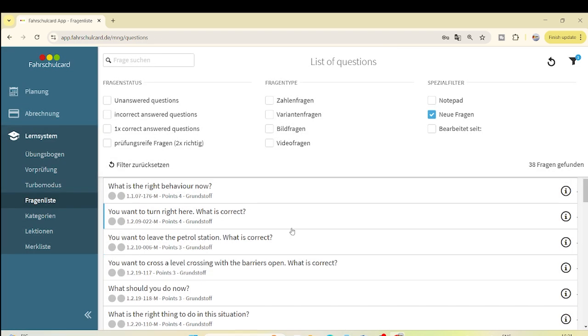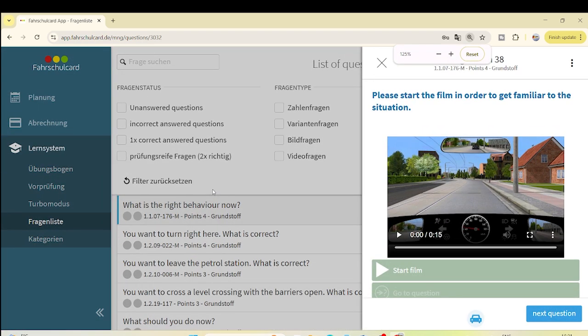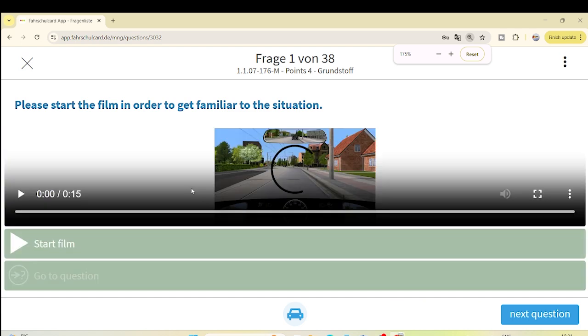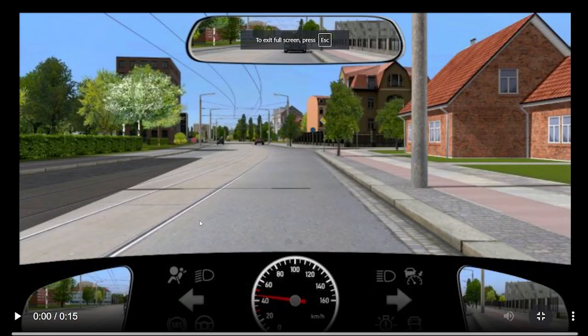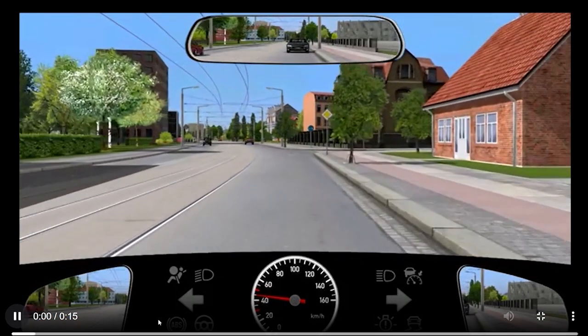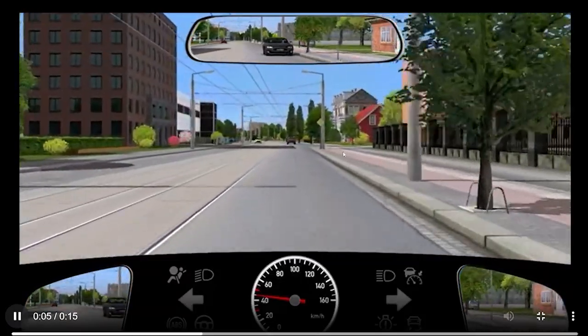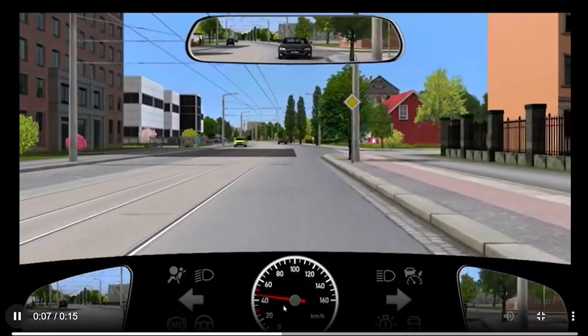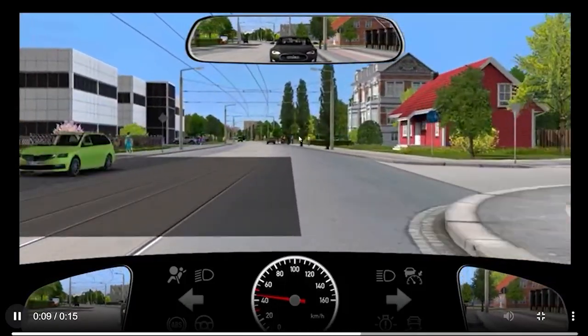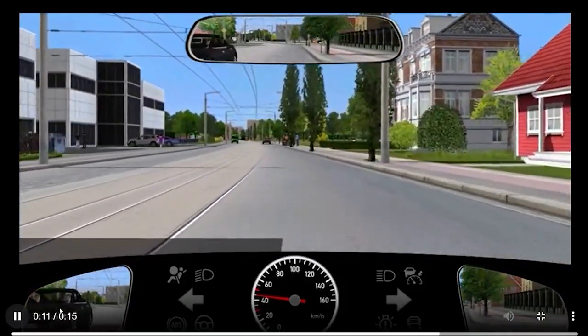We need to zoom in a bit. The first question is a video question. We like videos because they are sometimes self-explanatory. So let's play the video and see what the scenario is. You are traveling on a road with priority inside the city. Speed is around 50 km per hour. You have the priority on the road, and then you see this black car.